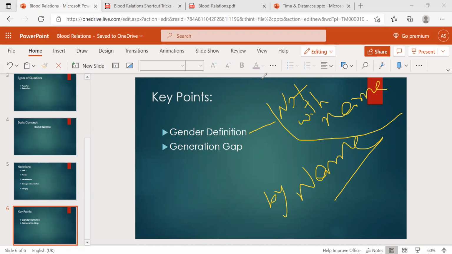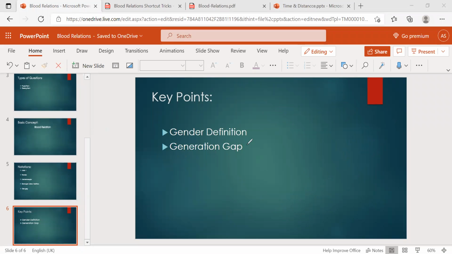The same with other countries' names, we cannot tell boy or male. So don't judge the gender by name. It is one important point. And gender gap is very important, as we already discussed.